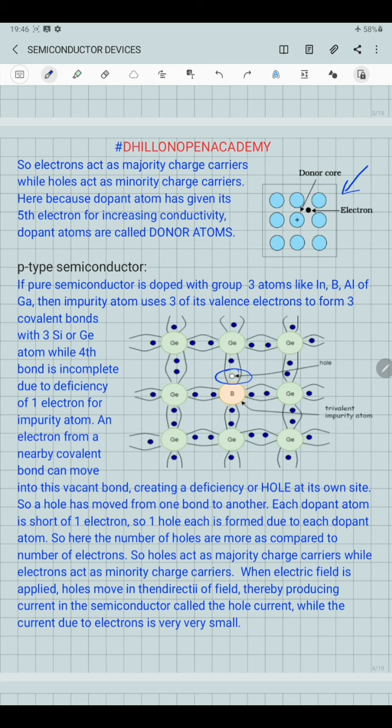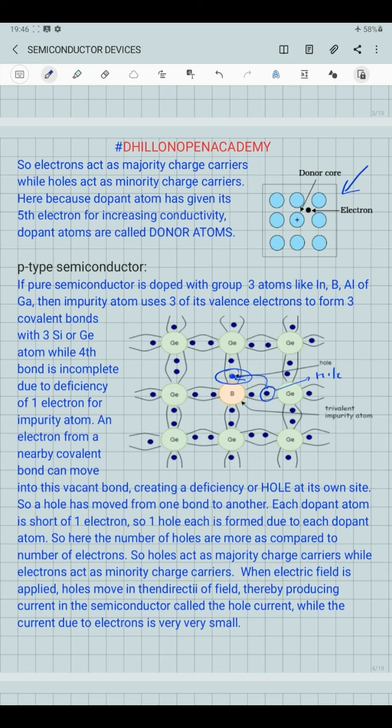For example, if this electron from this particular covalent bond breaks away, it will enter into this site, due to which this bond will be completed, but a hole will be formed at its own site.